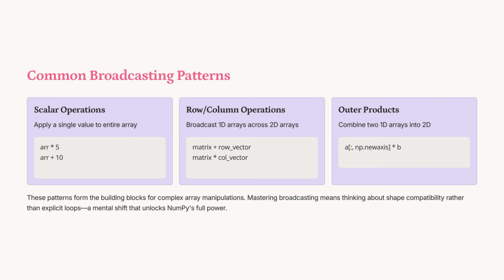Common broadcasting patterns in NumPy include scalar operations like arr * 5 and arr + 10, which apply a single value across an entire array. Row and column operations, such as matrix + row_vector and matrix + col_vector, broadcast 1D arrays across 2D arrays. Outer products combine two 1D arrays into a 2D array, enhancing array manipulations.